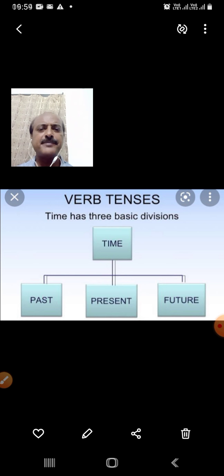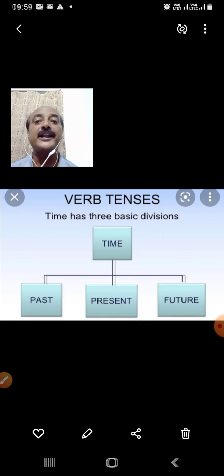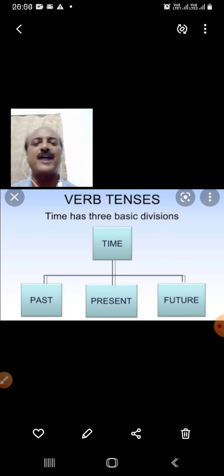So, time has three basic divisions: past, present, future. So, tense tells us when an action happened, or it will happen, or is it happening now? What action has happened before is called past tense. The action which is happening now is called present tense, and the action that will happen afterward, maybe 1 minute afterward, 1 hour, or 1 day, 1 year, that is known as future tense. So it has not happened before, but it will happen afterward.